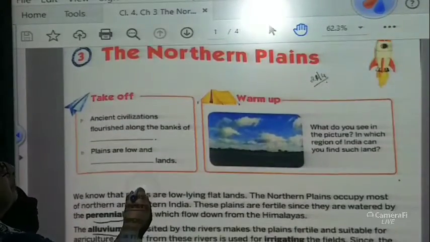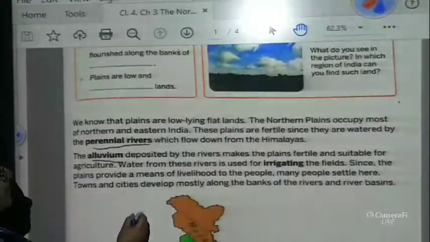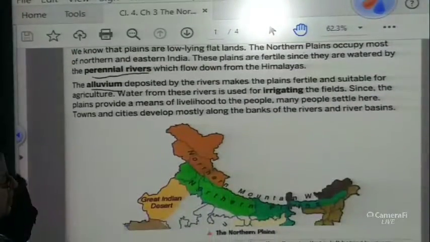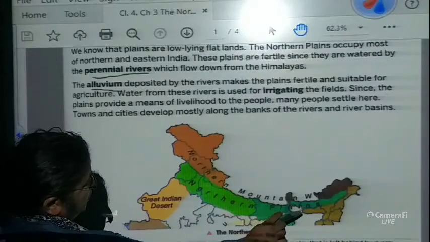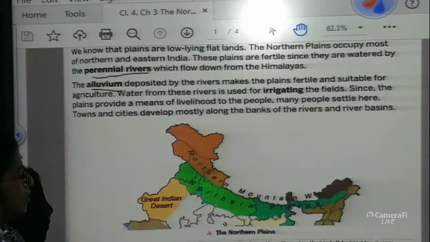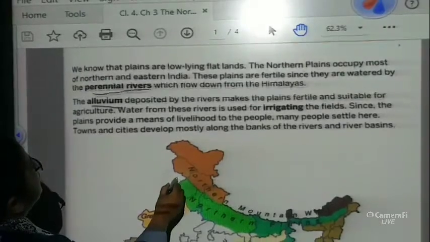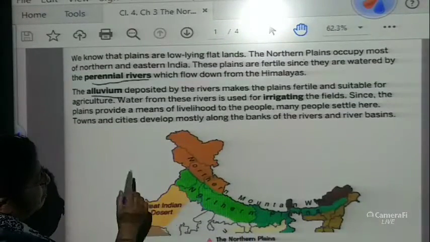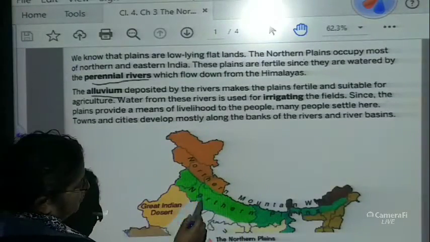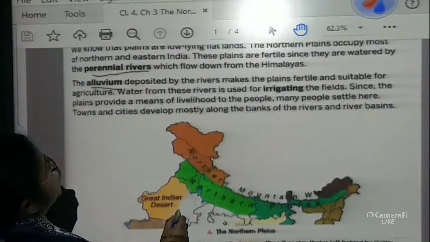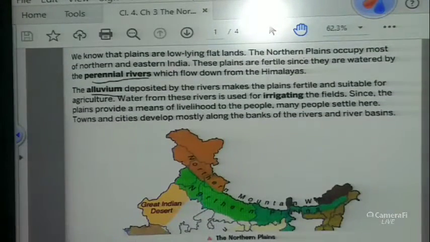Okay, the Northern Plains. What do we understand about the Northern Plains, children? This is the portion which is the Northern Plains. This is a part of our physical divisions of India, and a part of it is the Northern Plains. So this portion is the Northern Plains. What do we find in the Northern Plains?